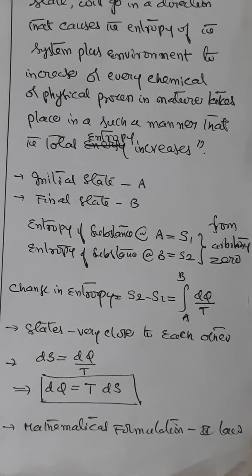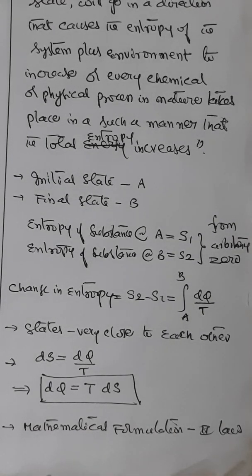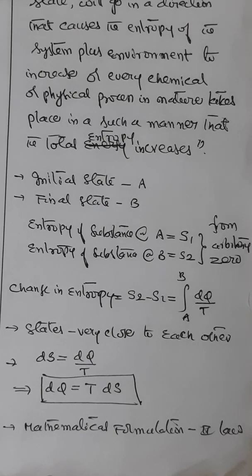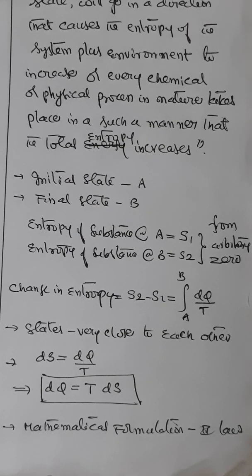Now based on entropy, we can also show that the Clausius and Kelvin statements of the second law of thermodynamics are consistent. For example, according to Kelvin's statement, we cannot produce continuous mechanical work by extracting heat from a single reservoir, that is a single source, without returning any heat to a reservoir at low temperature, what is called the sink.